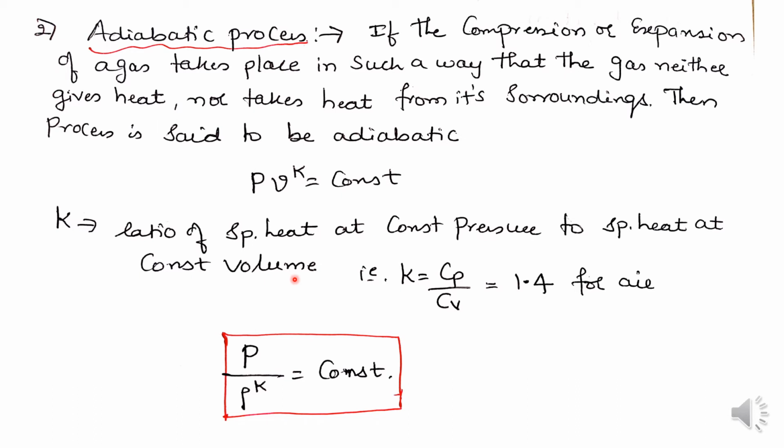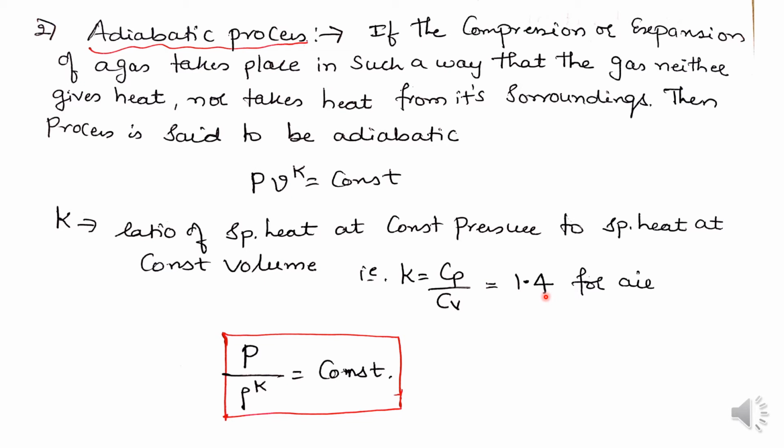So K equals Cp divided by Cv, where Cp indicates specific heat at constant pressure and Cv indicates specific heat at constant volume. Usually this K value is 1.4 for air. It is an experimentally derived value, where K equals 1.4 constant for air.